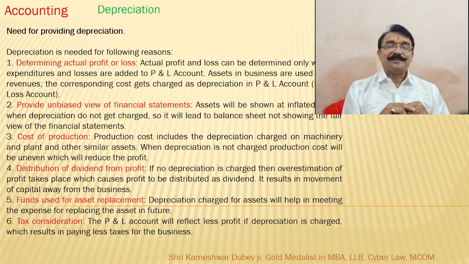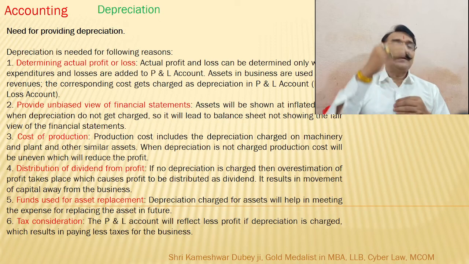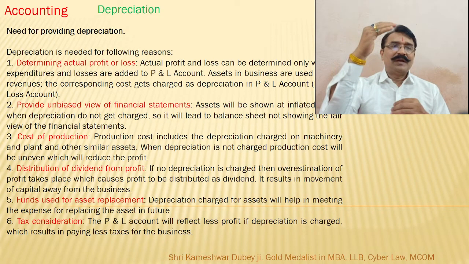What happens? A huge amount is spent in acquisition of land, in purchase of machinery, in purchase of vehicles, different equipment. It is expected that it is going to last for a certain long span, 10 years, 15 years, 20 years, 30 years.